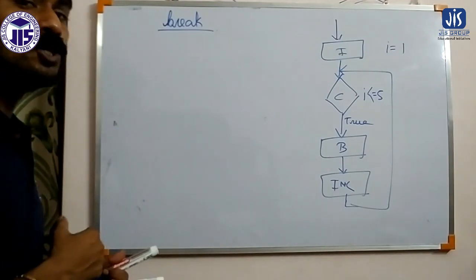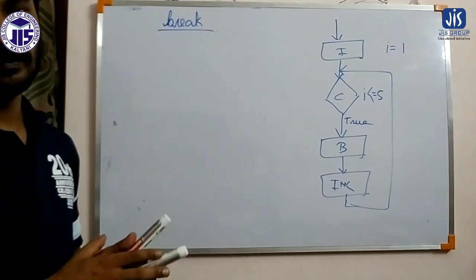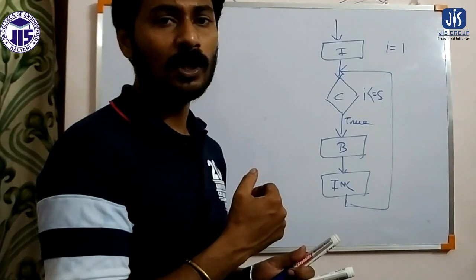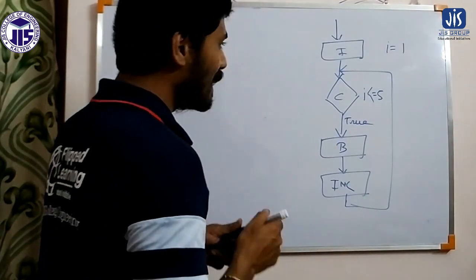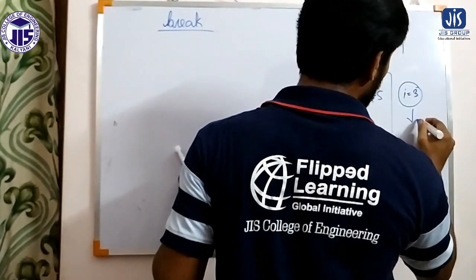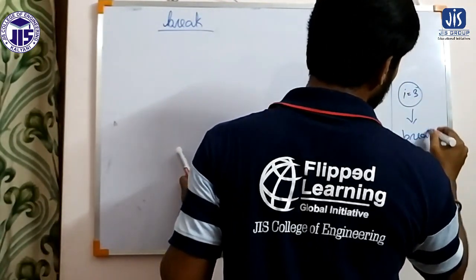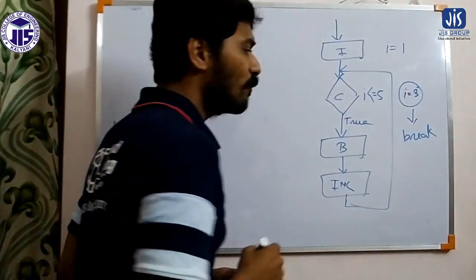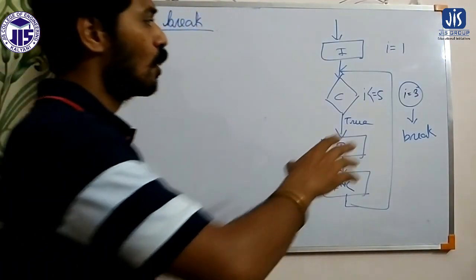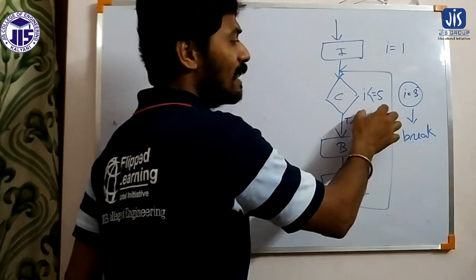Though the condition is true, we can stop the iteration of the loop. That means if I apply break for I equals to 3, then the loop will iterate 3 times.